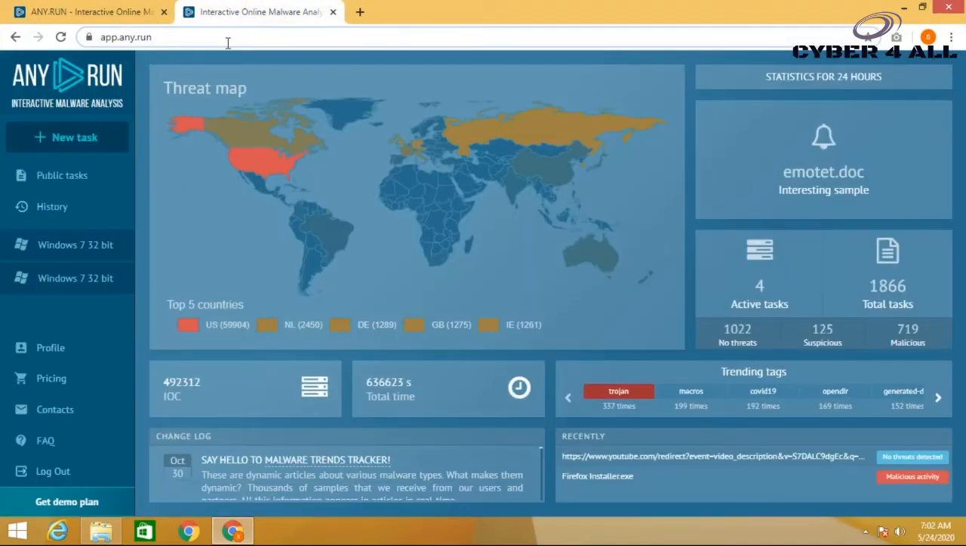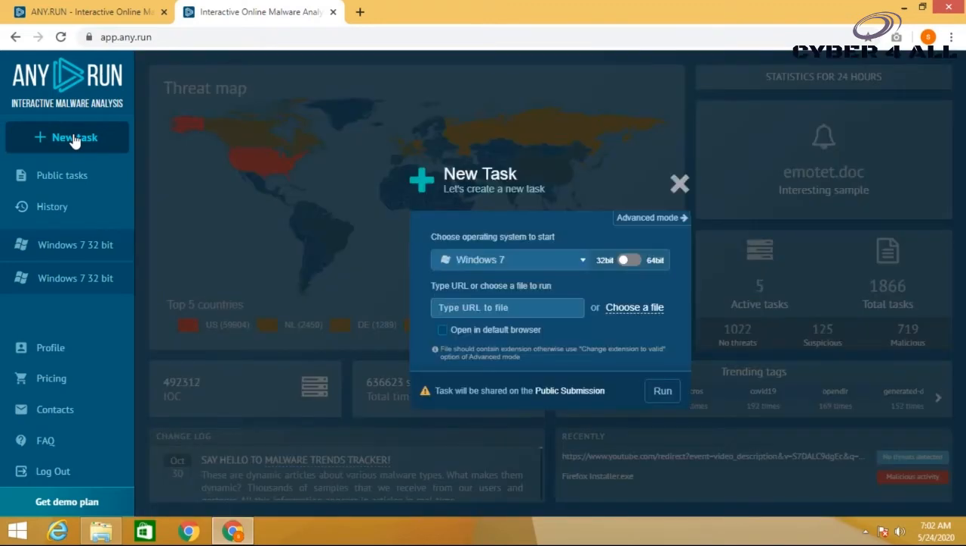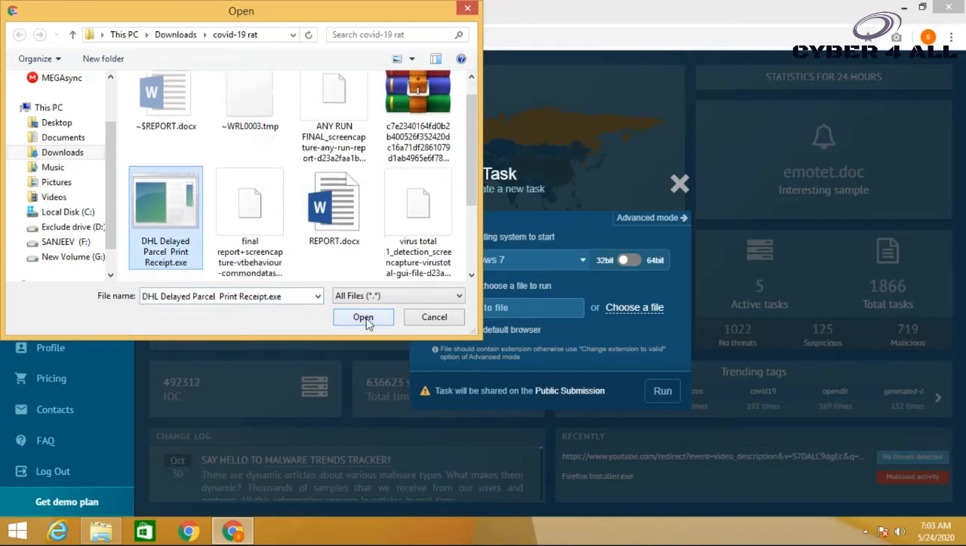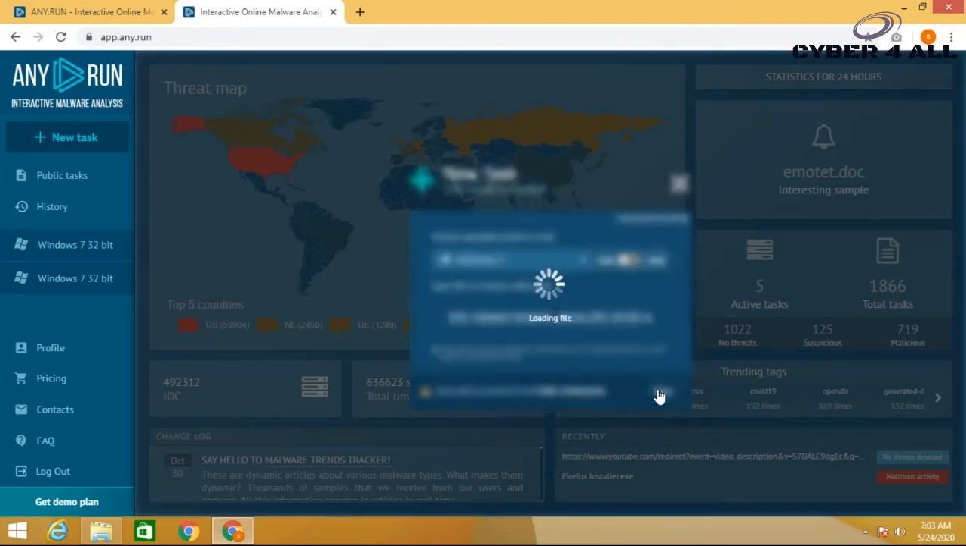Here comes the dashboard for Any.Run. In the community version, we can run any Windows executable file within a Windows 7 32-bit operating system. We have created new tags and added our sample malware. Now we will press run. It will load the sample for analysis and take some time.